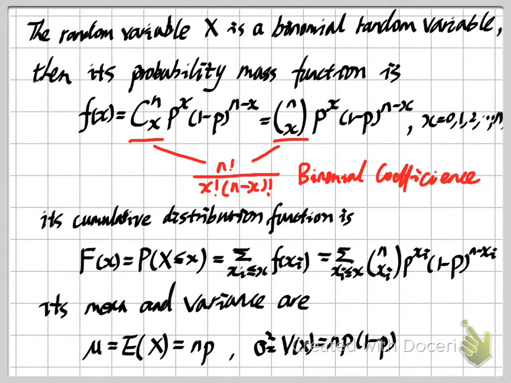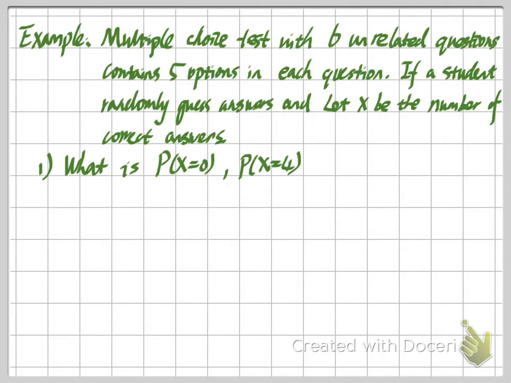Okay, so now let me solve one example for you. This example is about a multiple choice test. Assume this test has 6 unrelated questions, and each question contains 5 options. Assume a student randomly guesses the answers, and let our random variable X be the number of correct answers he or she gets. The first question is: what is the probability of X equals 0, and of X equals 4?